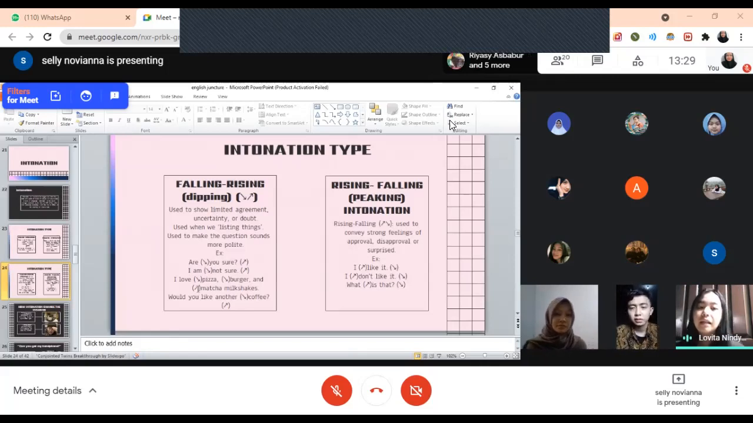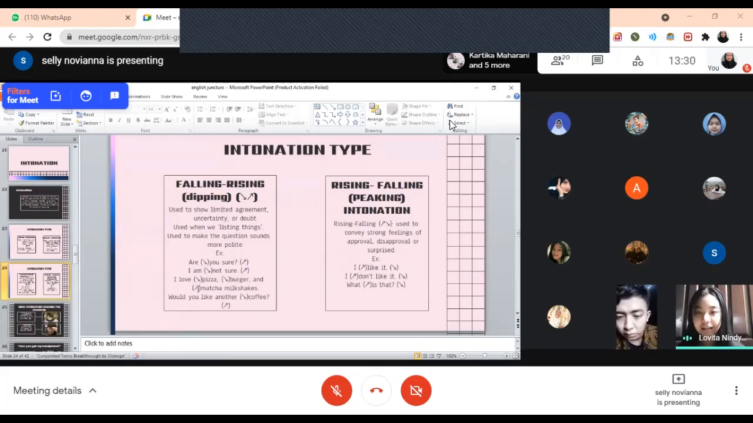The last one is rising-falling, or peaking intonation. Rising-falling intonation is used to convey strong feelings of approval, disapproval, or to show that you're surprised. So for example, I like it. I like it. I don't like it. I don't like it. What is that? What is that? You can see that there's a rising-falling intonation there.